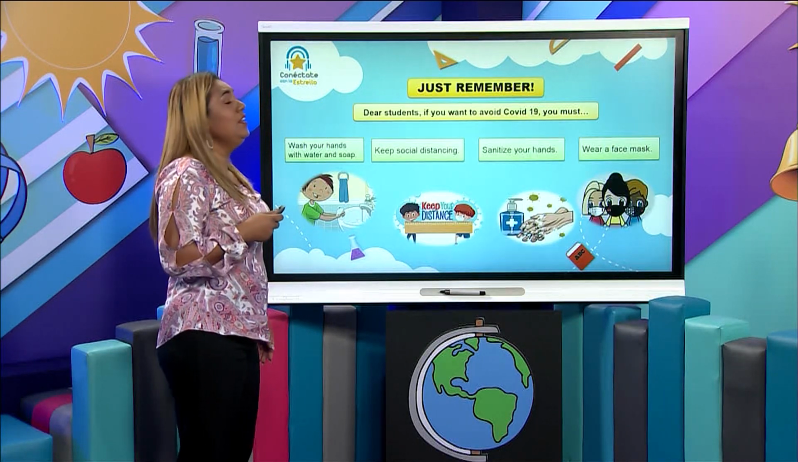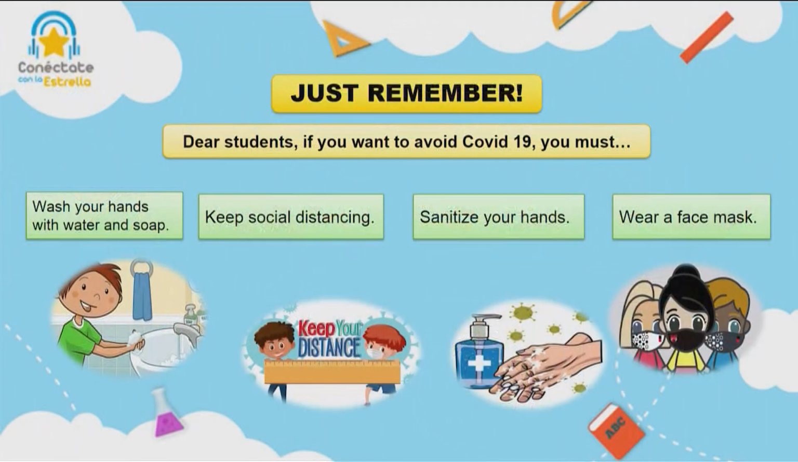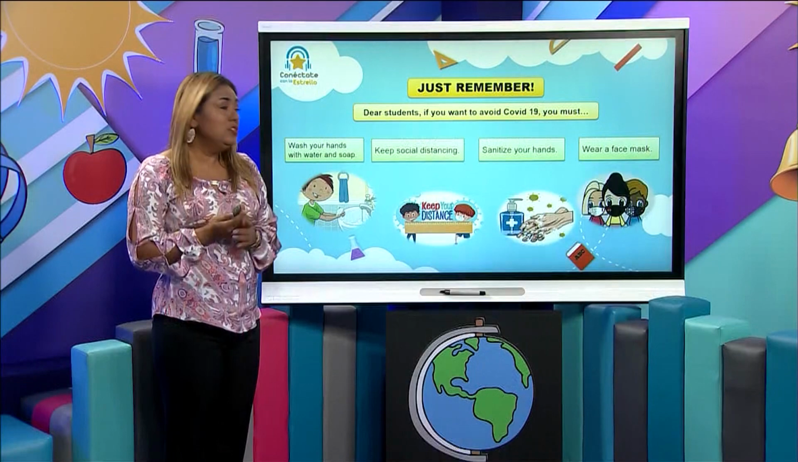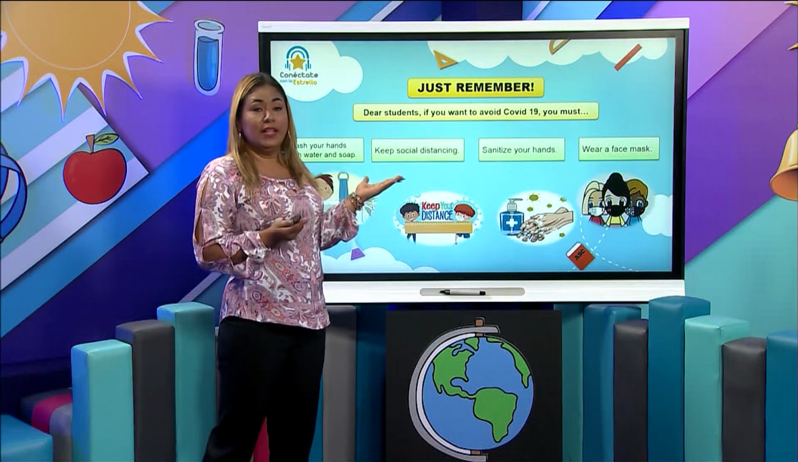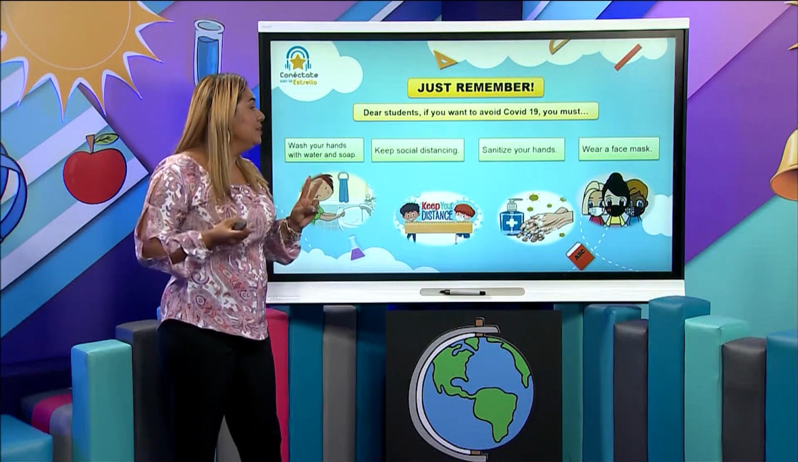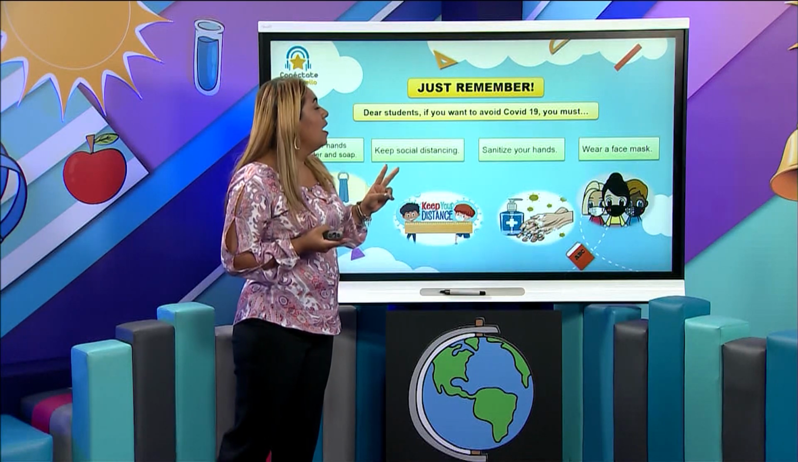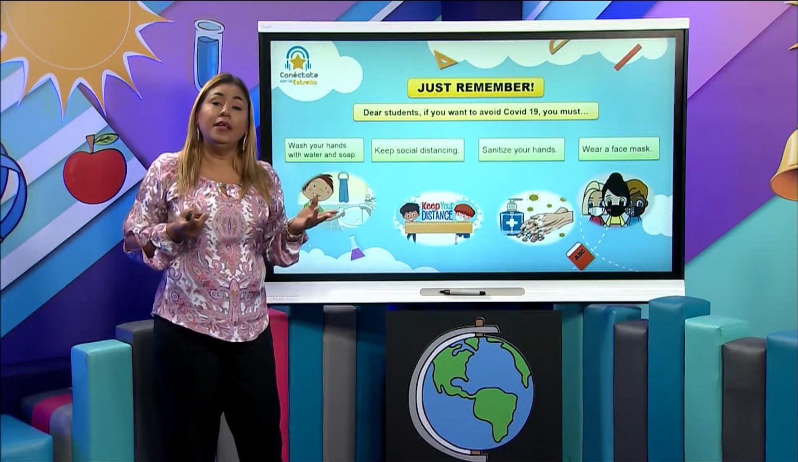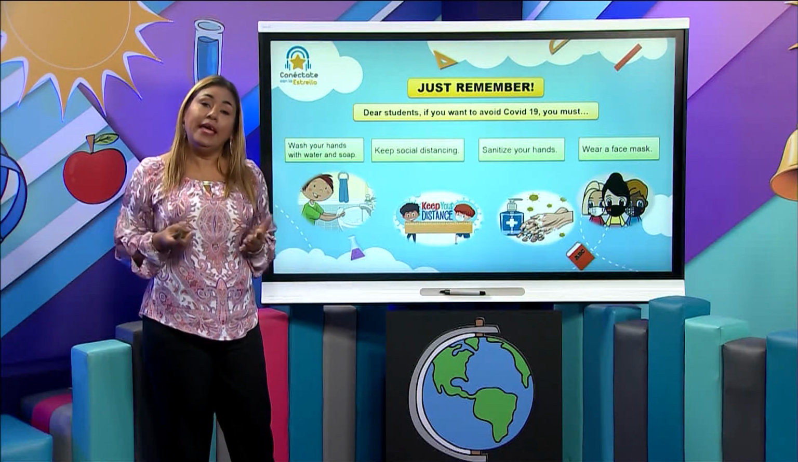So let's continue. Remember what is important. We have to keep in mind, dear students, if you want to avoid COVID-19, what do you have to do? What you must do? You must, number one, wash your hands with water and soap. Keep your social distancing of 2 meters. Sanitize your hands. Wear a face mask. And if it is possible, stay at home.